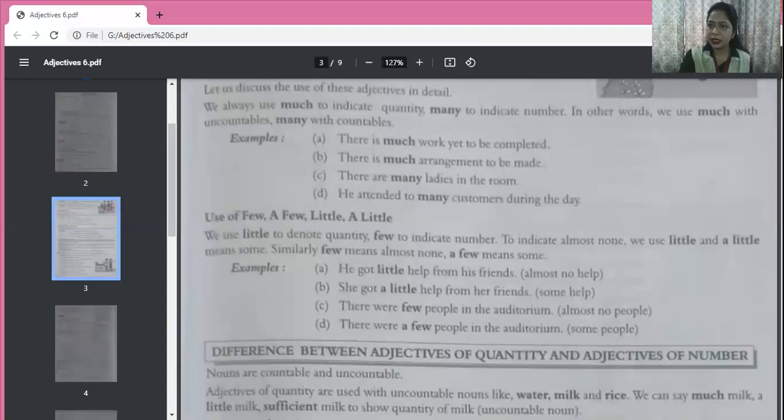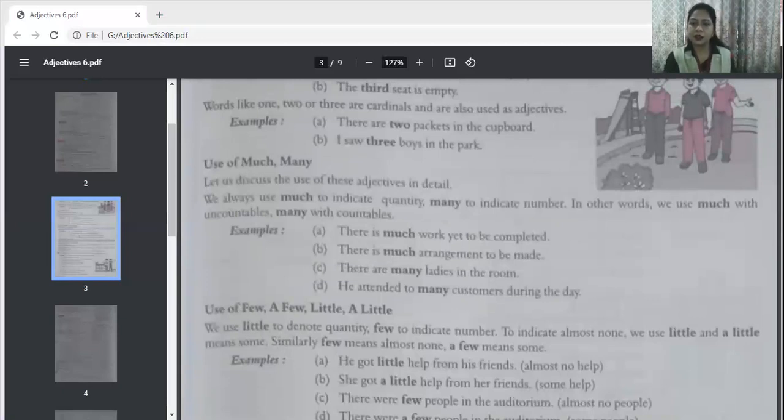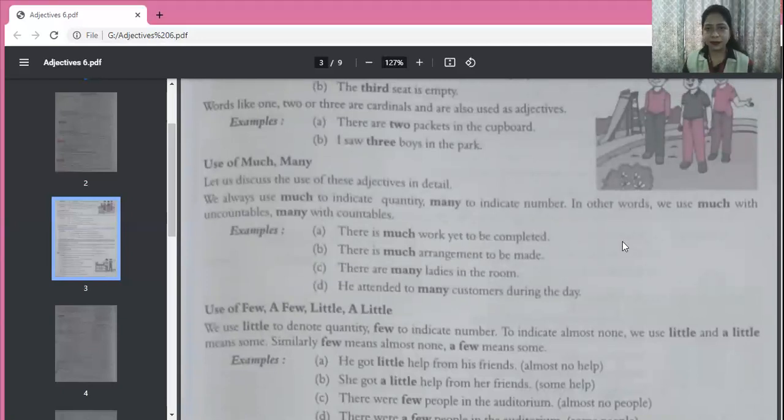Now children, I think we have done enough for today, and tomorrow we'll study further and we'll do some exercises also. So let me stop sharing. If you have got some grammar book, you can try out some exercises related to adjectives of quality, number, and quantity.